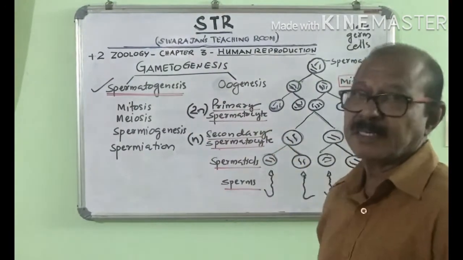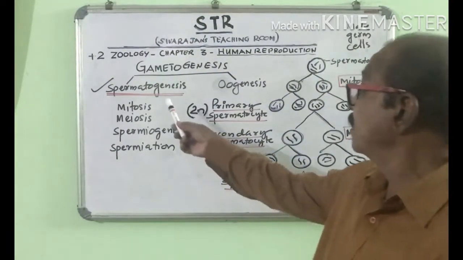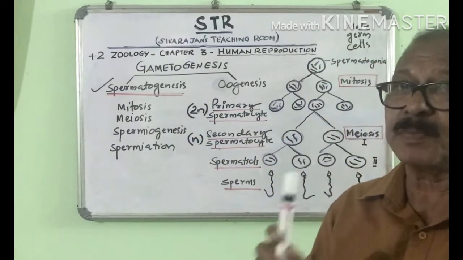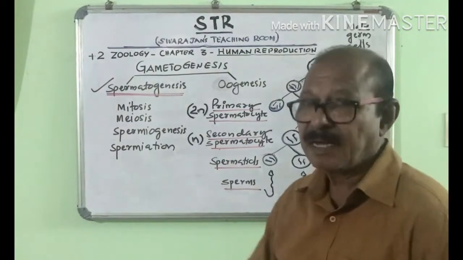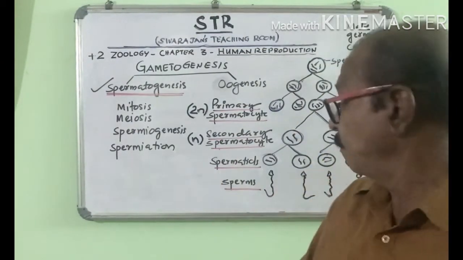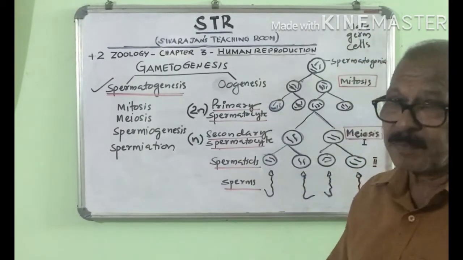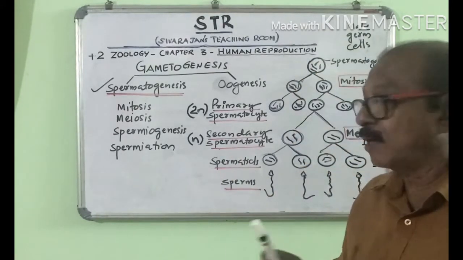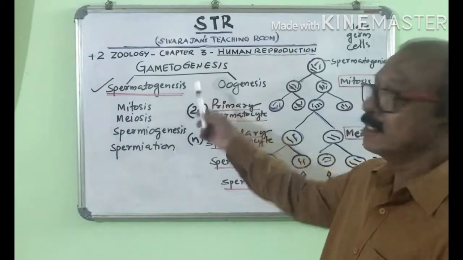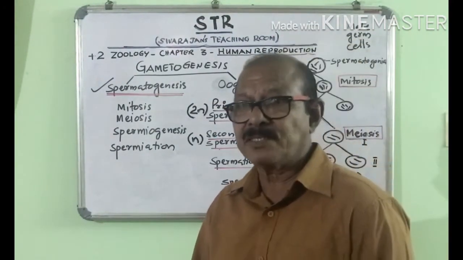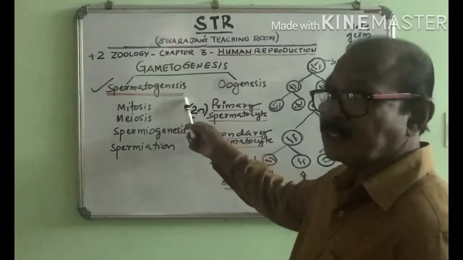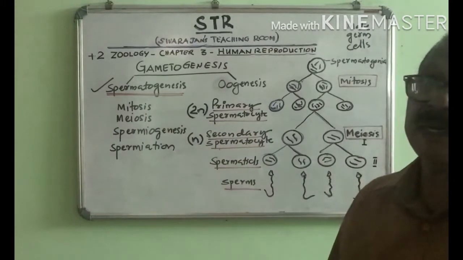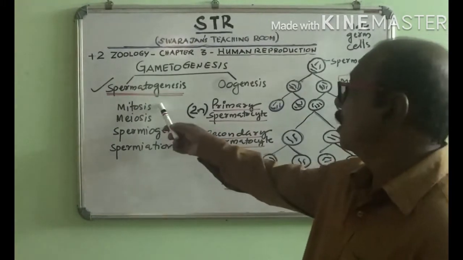So gametogenesis can be of two types. What are they? Spermatogenesis and oogenesis. Spermatogenesis is the process of formation of sperms. It takes place in males and it begins after puberty. And oogenesis is the process of formation of ovum. It takes place in females and it begins after puberty. So gametogenesis is of two types, spermatogenesis and oogenesis. And in this episode, we are discussing in detail about spermatogenesis.